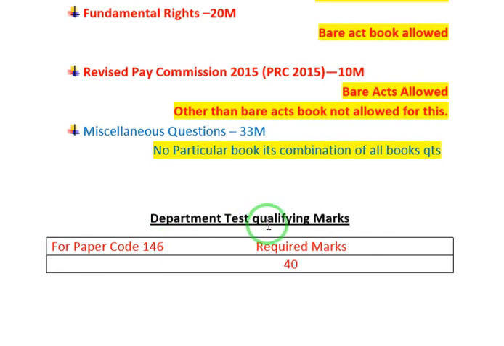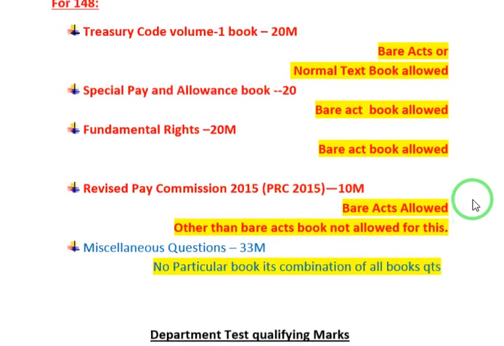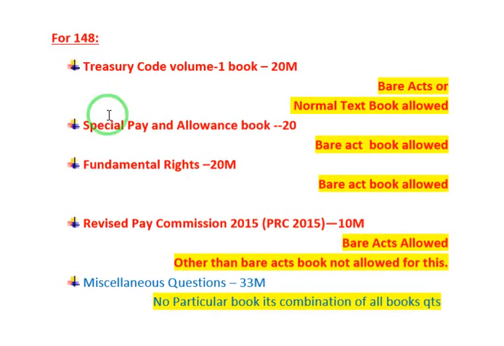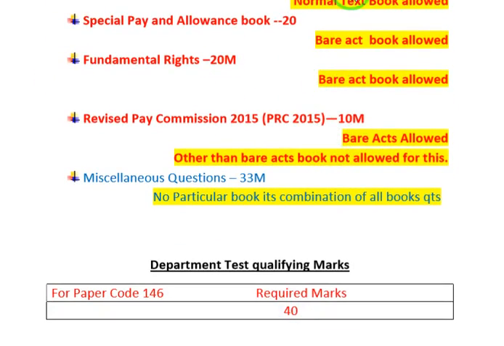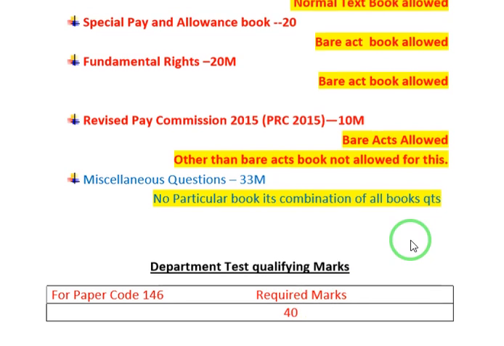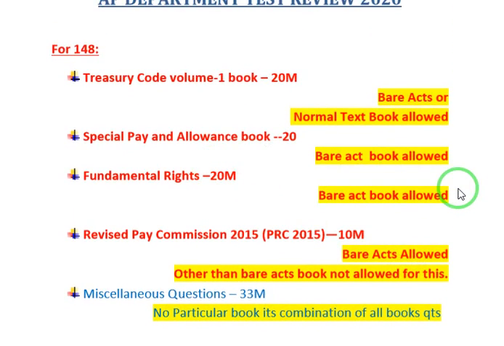And regarding the departmental test qualifying marks for paper code 148, I have written 146, sorry, this should be 148, and the cutoff for this paper code 148, this should be 148. Okay, 148 has 40 marks as the qualifying marks, and previously it was 35. Previously the qualifying mark was 35, but they have increased it to 40 marks, as negative marking is not there. There is no cutoff for this, the cutoff is removed, and the minimum qualifying marks is 40% of the marks we need to get in this exam. This is for paper code 148.